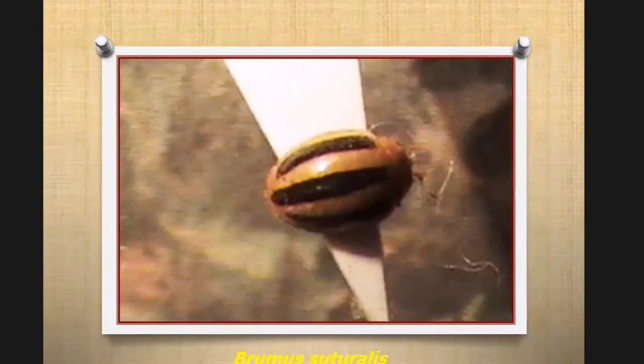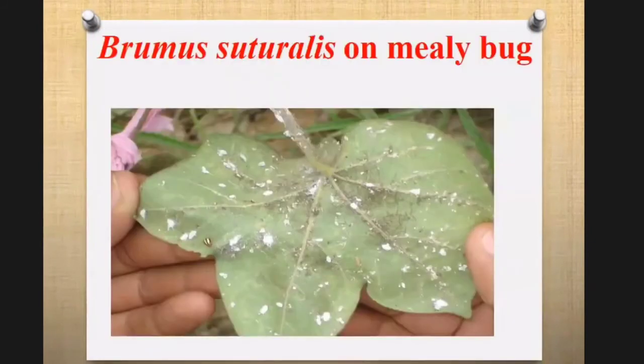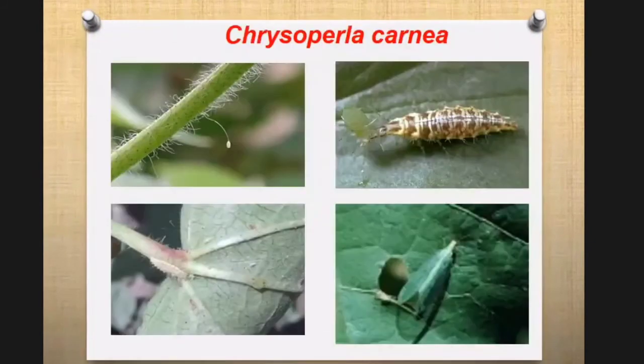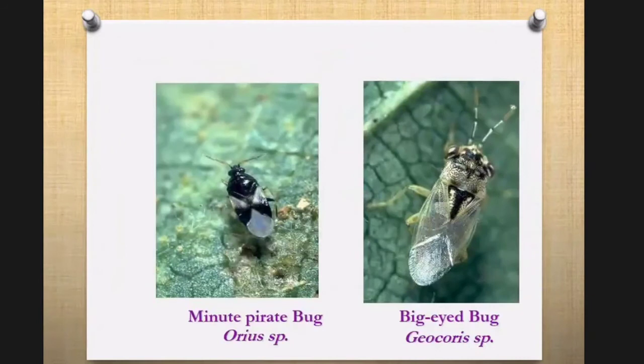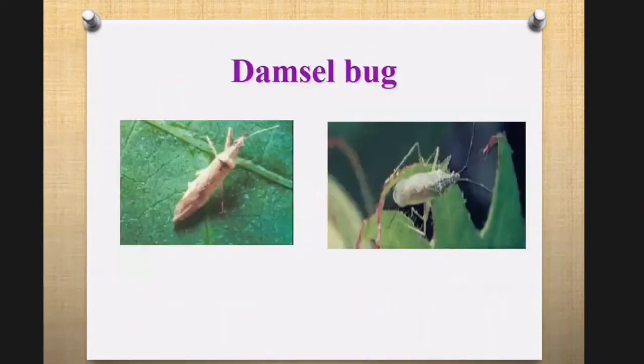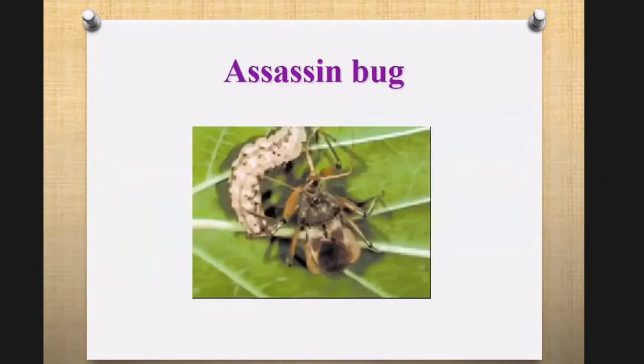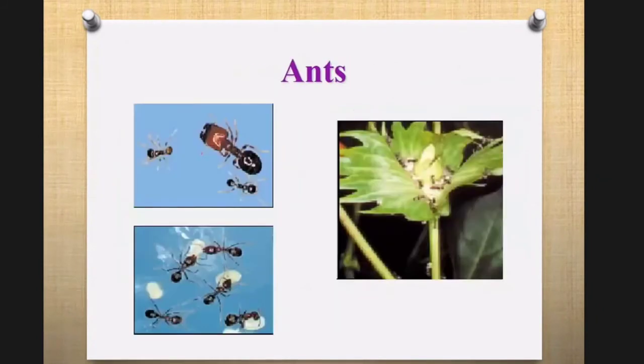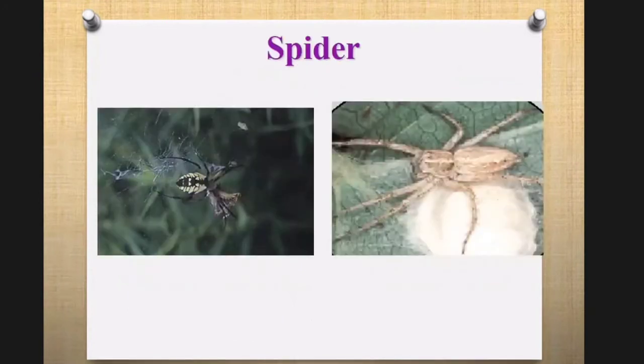These are different types of beetles: Rove beetle, Scymnus, Chrysoperla carnea. This is a very important general predator of the insect pests of cotton. These are the pirate bugs, big-eyed bug, minute pirate bug, damsel bugs. These are ants, spiders.